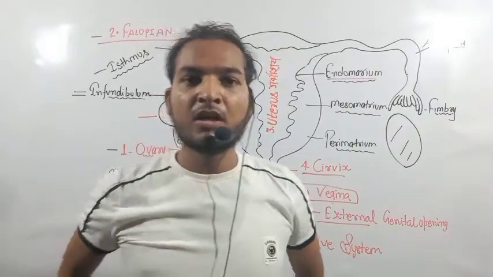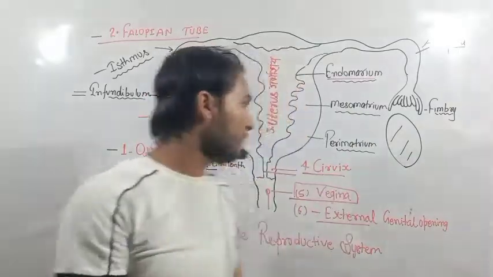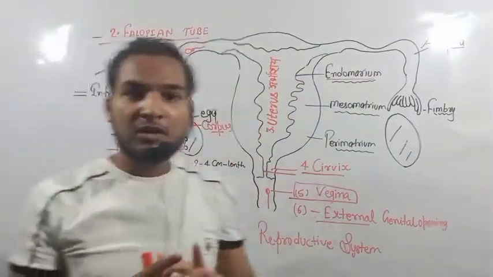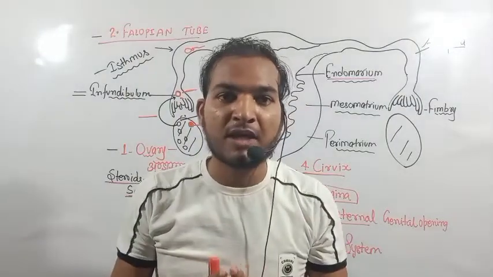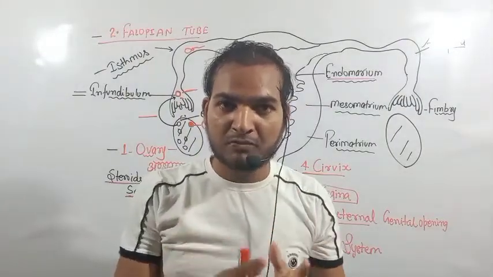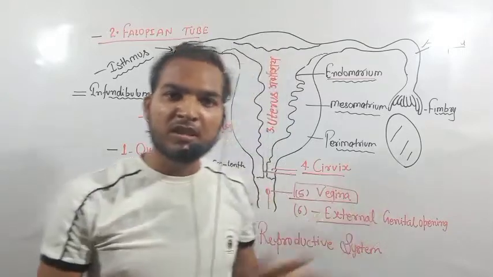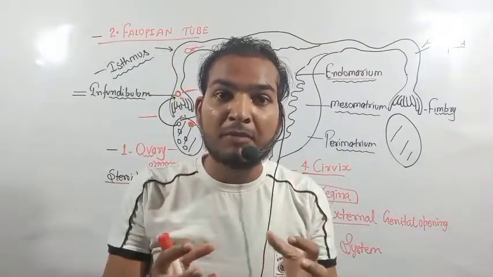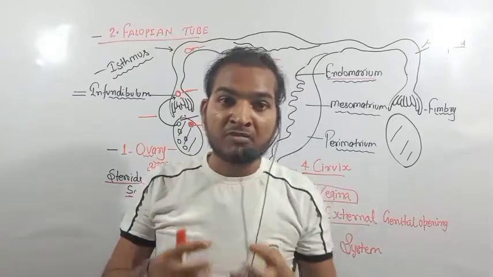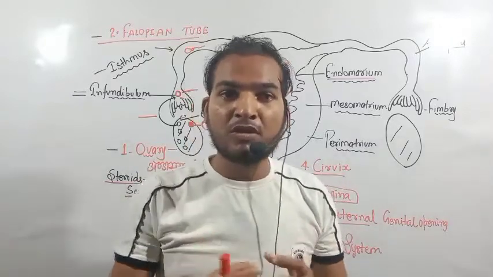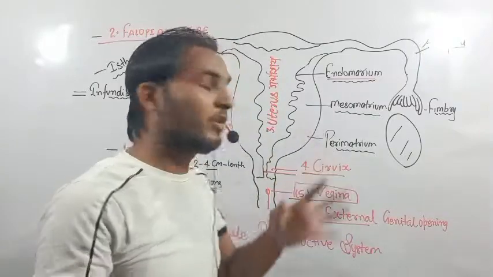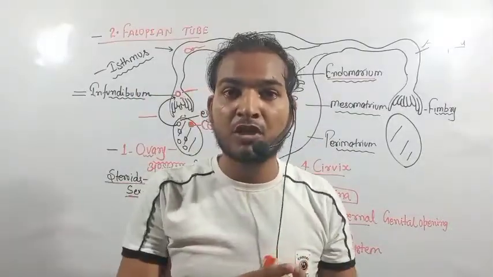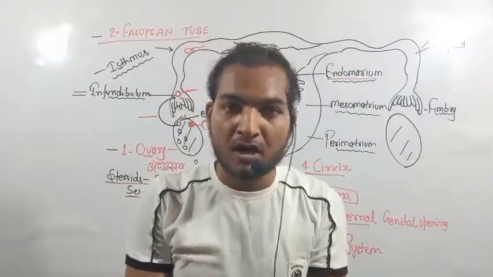Now we study the third portion of the reproductive system, which is called the uterus. The Hindi meaning of uterus is garbhashay. Within the uterus the female receives her own child. The uterus is the portion where the development of the baby occurs.